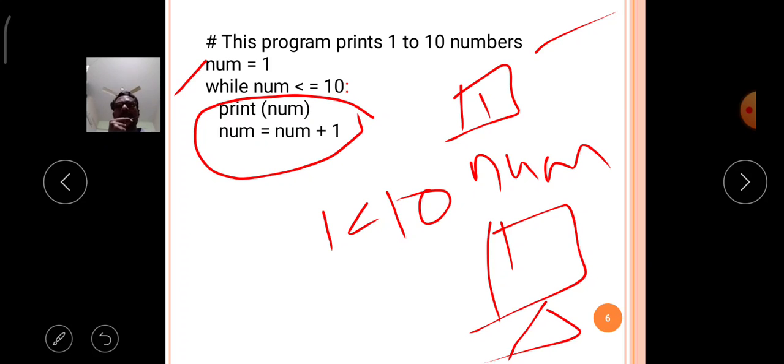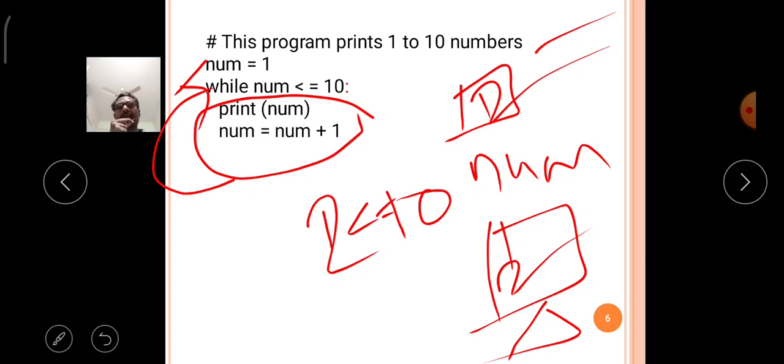Now num is assigned to num plus 1, that means 1 plus 1 is 2, and the 2 is stored in the same variable num. Again it will go to the top of the while loop and verify the condition: 2 is less than or equal to 10, the condition is true. Again it comes to the block and prints the value 2.